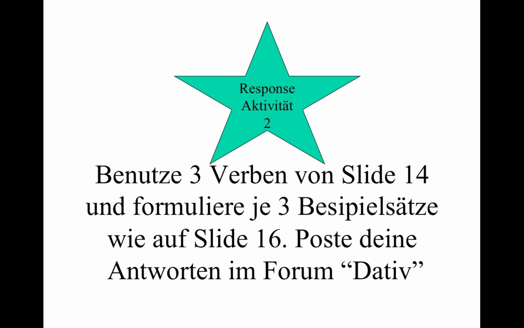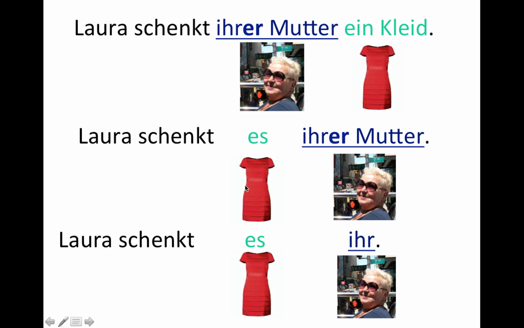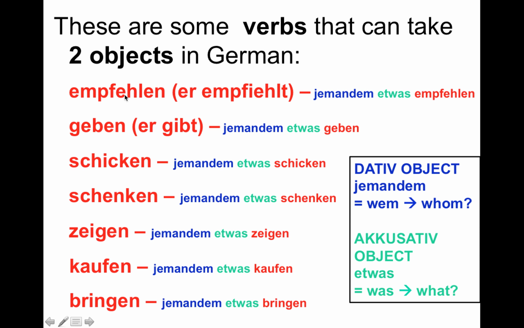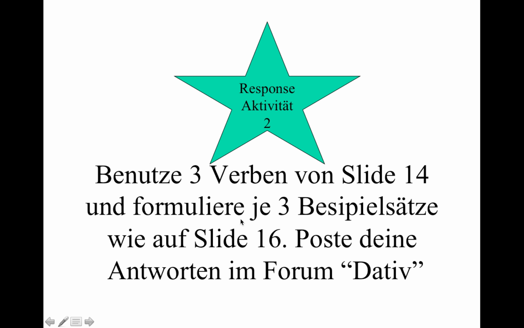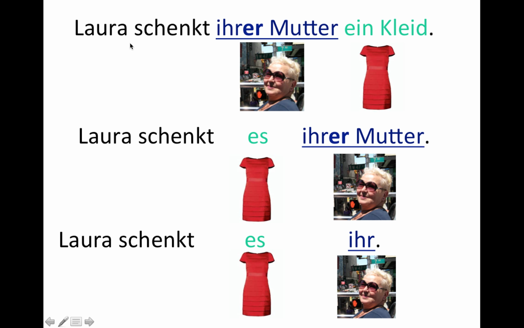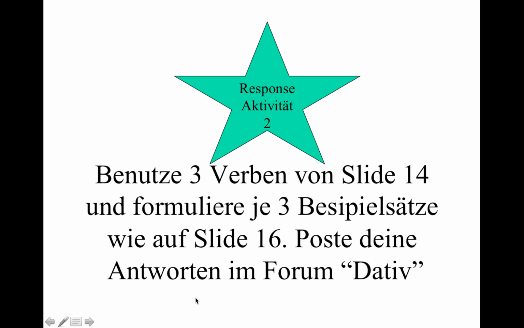Okay, macht die zweite Response-Aktivität, ja, benutzt 3 Verben von Slide 14, ja, das ist dieses Slide, 3 Verben, 1, 2, 3, 4, 5, 6, 7 haben wir, so sagen wir 1, 2, 3, ja, welches du willst, das ist egal, pick 3, und formuliere je 3 Beispielsätze, formulate 3 example sentences just like here. Full, you have all elements, you're substituting the direct object, and you're substituting both. And again, post it to the forum.